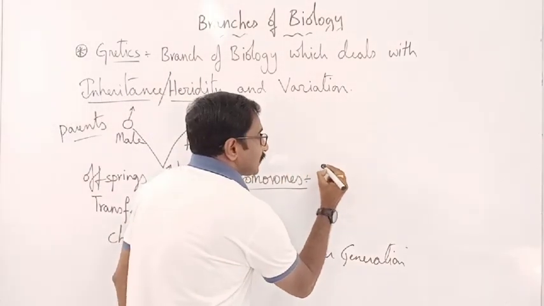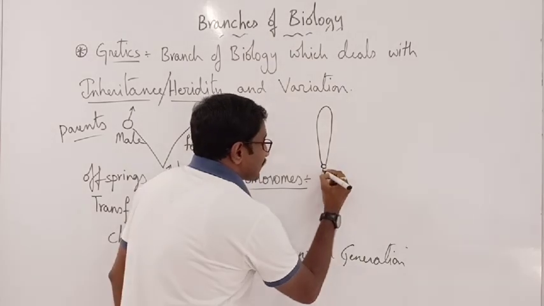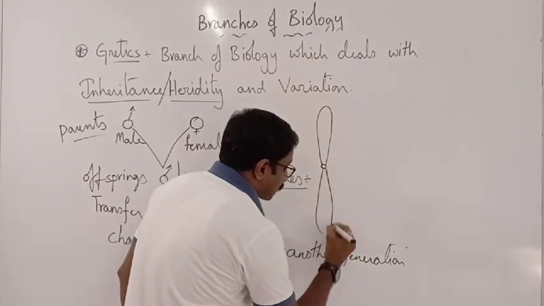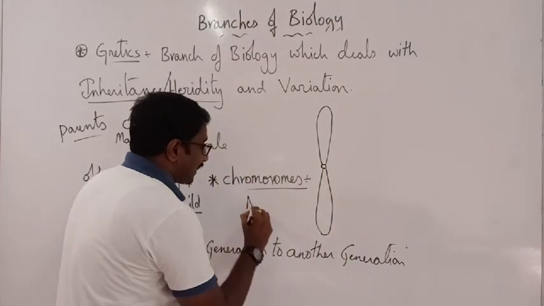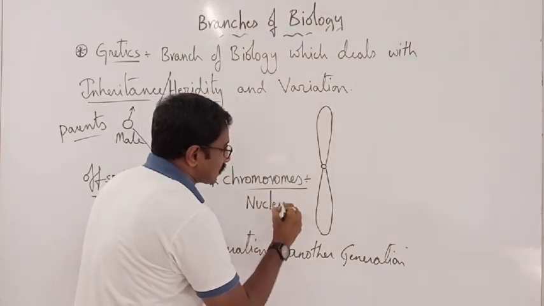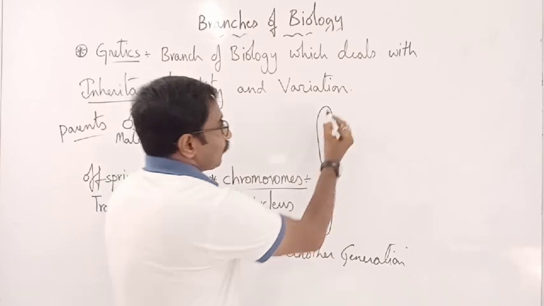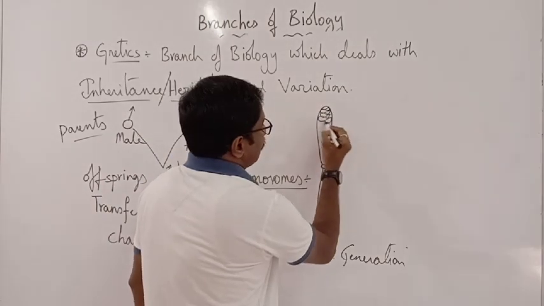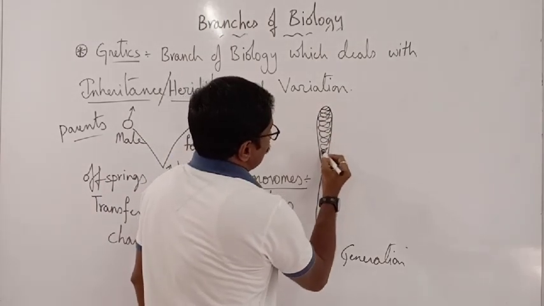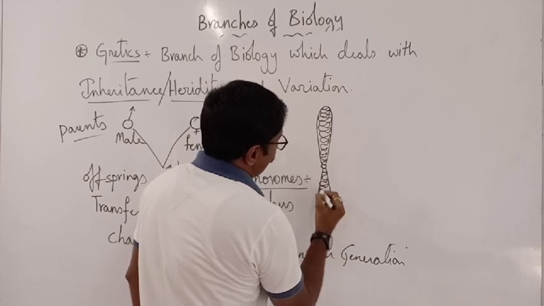Imagine that this is a rod-shaped structure present inside the nucleus of a cell. This is the structure called chromosome.